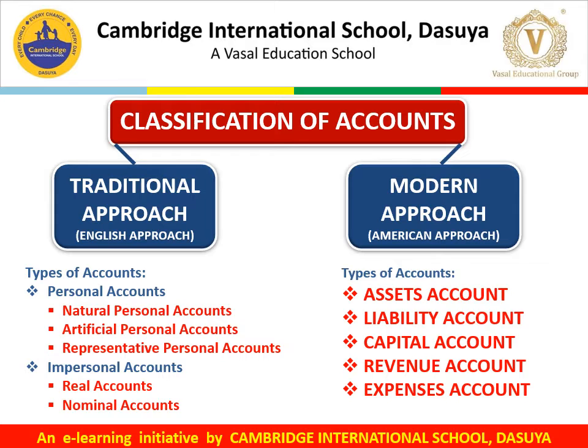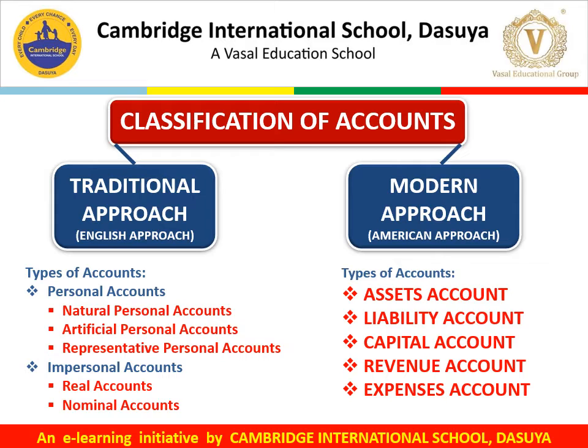For example, all the expenses, losses, incomes and gains lies under the category of nominal account. So for the purpose of balancing the accounts or preparation of accounts or for journal entries, all these we have used these traditional approach accounts in the form of personal, real or nominal account.